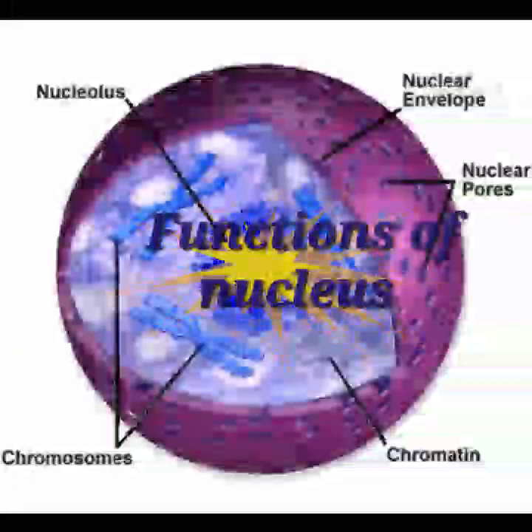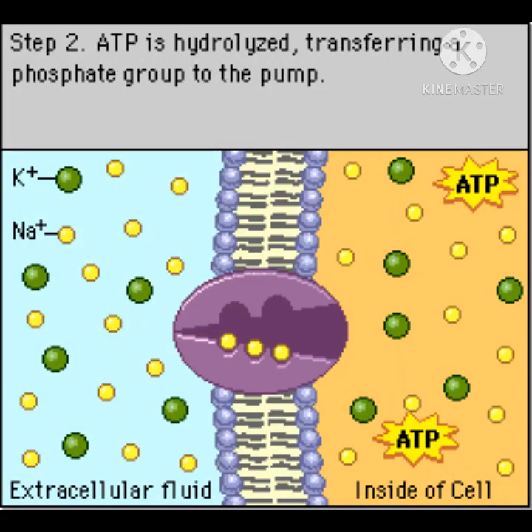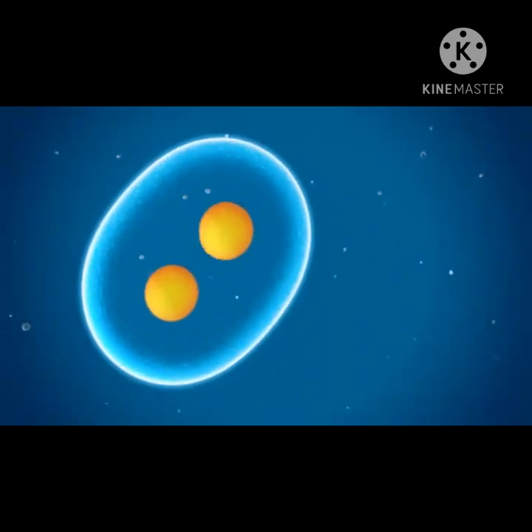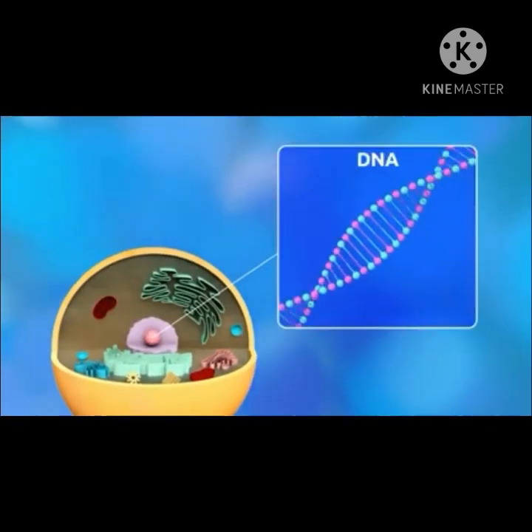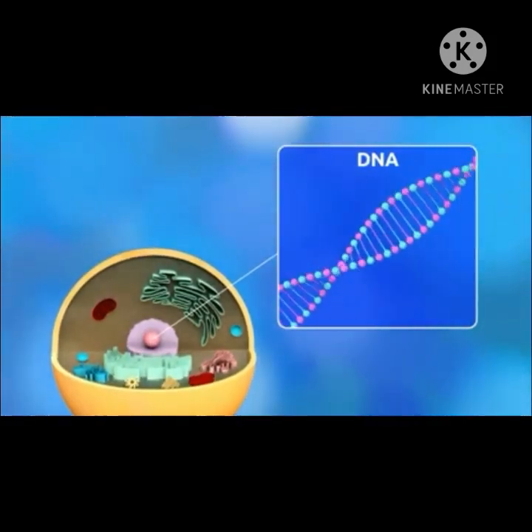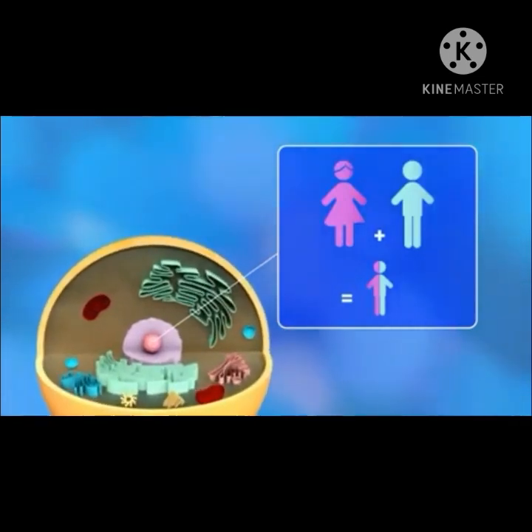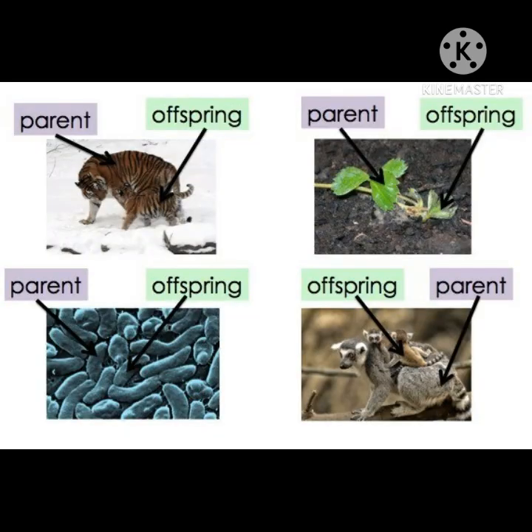Functions of nucleus. It controls all metabolic activities, that is chemical reactions taking place in the cell, and also controls the process of cell division. It is also involved in the transmission of hereditary characters from parents to offspring. Hereditary characters are some fundamental characters which transfer from one generation to other generation, like color of eyes or color of skin or hair.